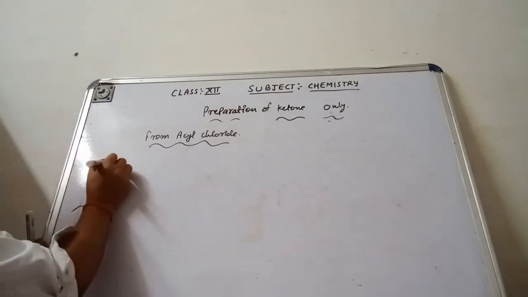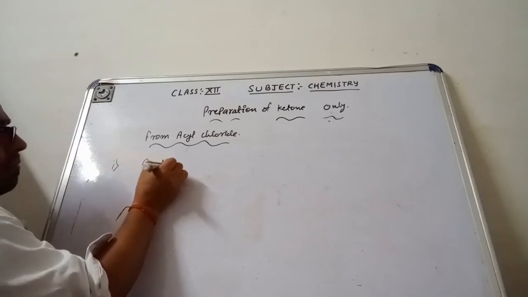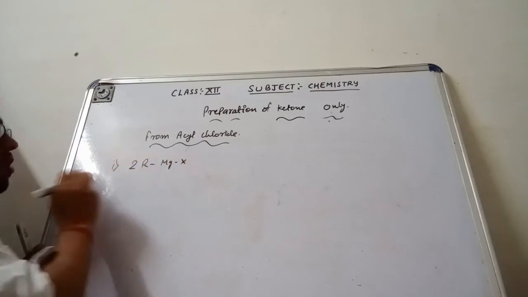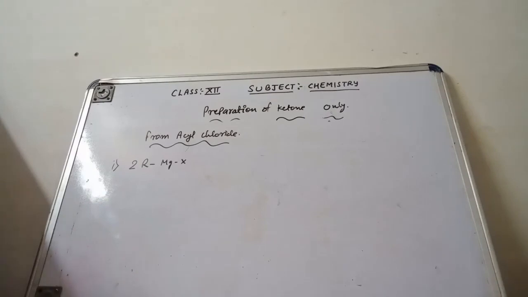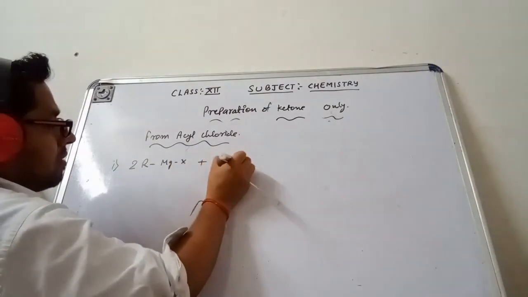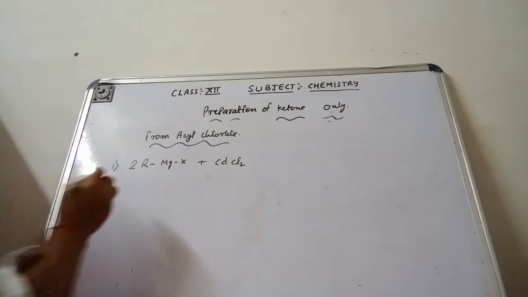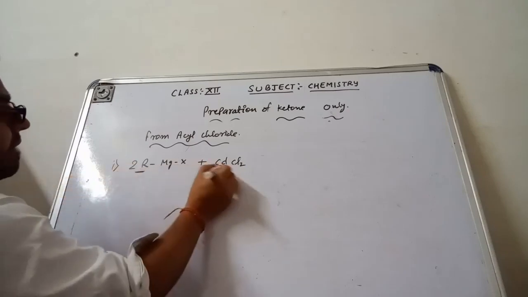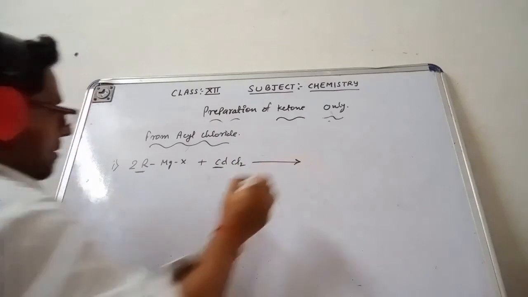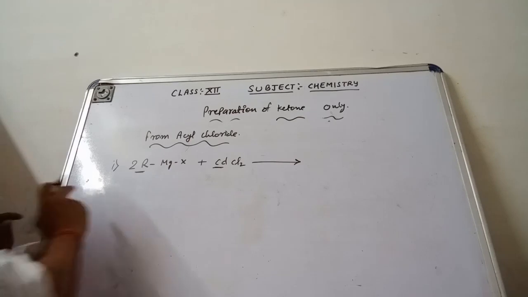In the first step, the Grignard reagent RMgX, 2 molecules of this I am taking, reacts with cadmium chloride. Cadmium chloride is CdCl2. So this R reacts with this to give us dialkyl cadmium.